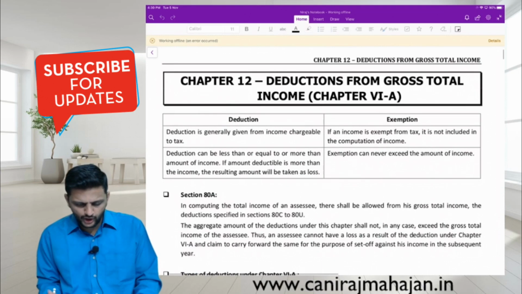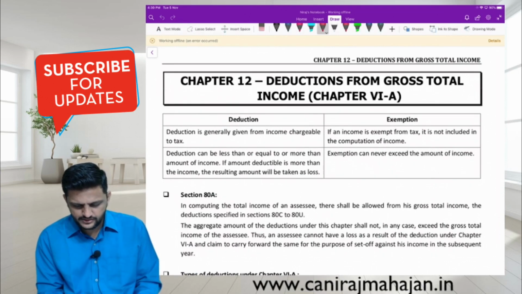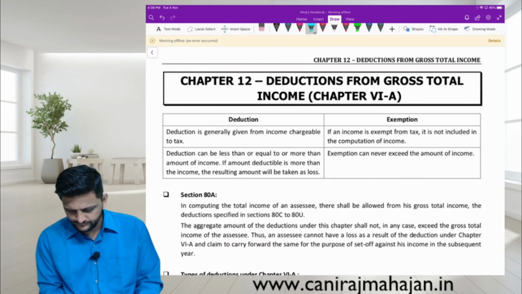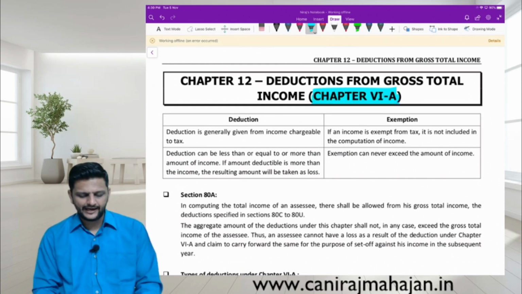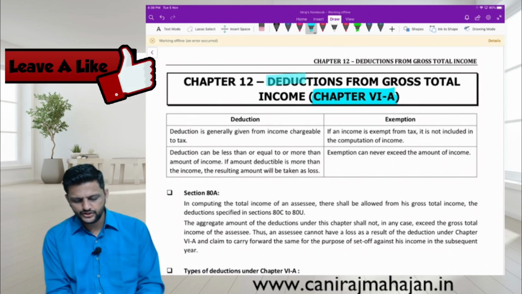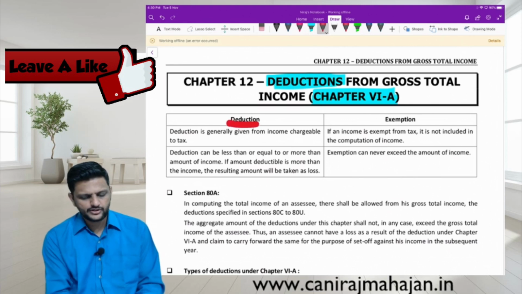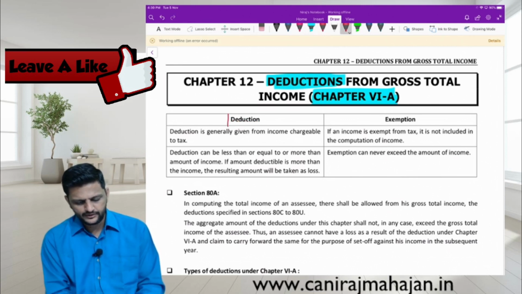So, deductions from gross total income, Chapter 6A. Chapter means that part of your Income Tax Act where you are getting deductions. We have already considered the difference between deduction and exemption.